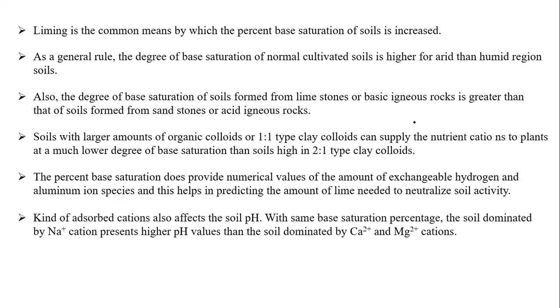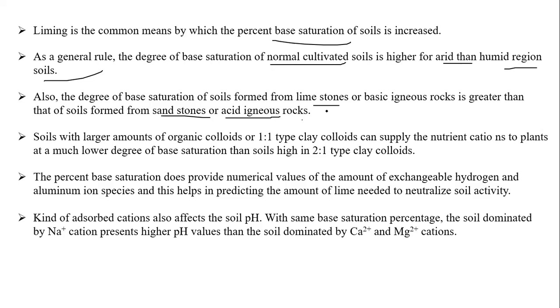Liming commonly means that percent base saturation in the soil will increase, because as the pH increases, more cations come into place. So generally, liming will improve your base saturation. As a general rule, the degree of base saturation in normal cultivated soils is higher when compared with arid and humid region soils. Remember this, students. Also, the degree of base saturation in soils formed from limestone and basic igneous rocks is higher than in soils formed under sandstone and acid igneous rock.